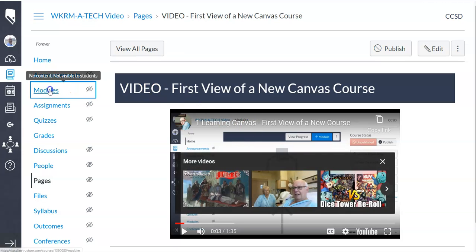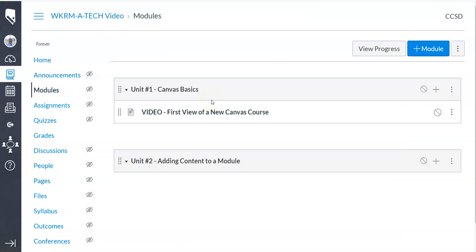So this is the idea of modules. It's basically a way to organize your course. So maybe before you start, you want to do a little bit of thinking about, what am I going to add? What things would I want to do? And in a future video, I'll show you how to add all those other cool things underneath it.